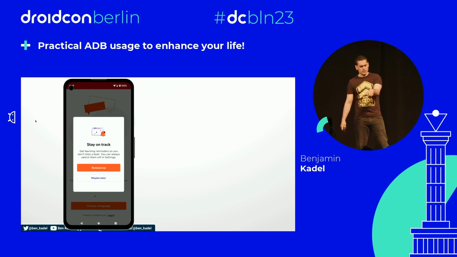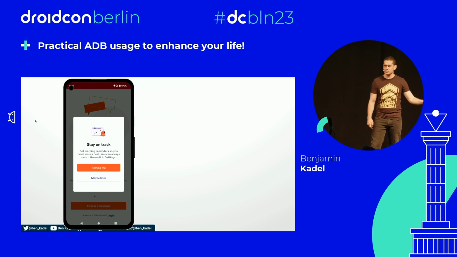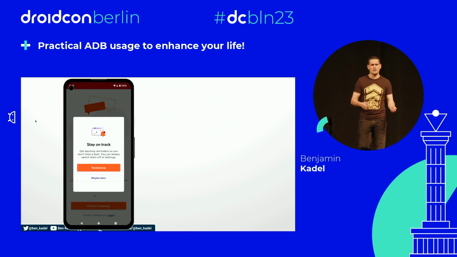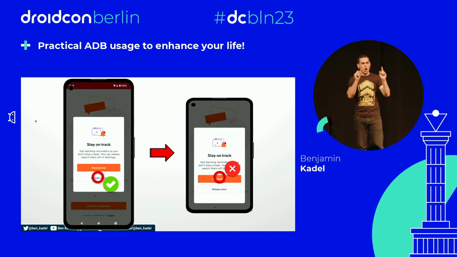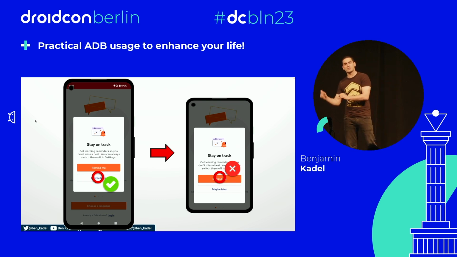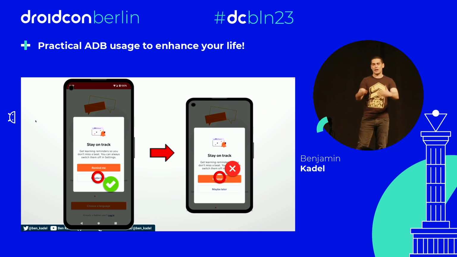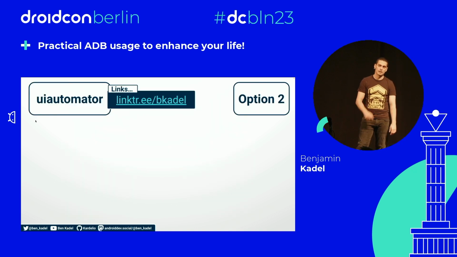Because the phone that I've written this script for is a Pixel 6, and I've been developing with my Pixel 6. And this script works great on the Pixel 6, but then the moment that it's not a Pixel 6 anymore, it's a Pixel 4 with a different resolution and a different size, those hard-coded x and y coordinates no longer point to the same place, and my login script falls down. Boo. So I bring you to option 2.